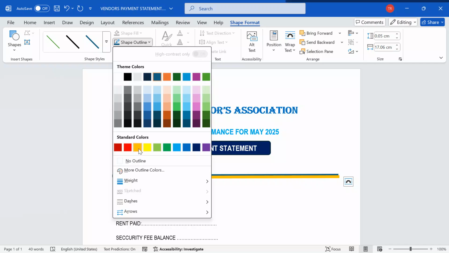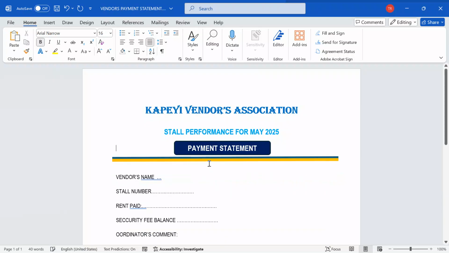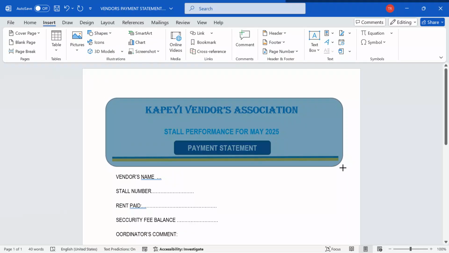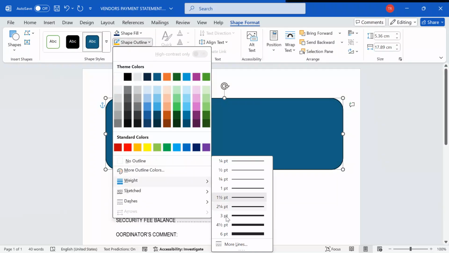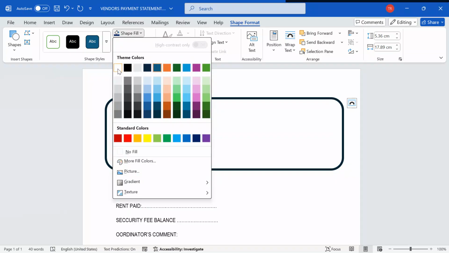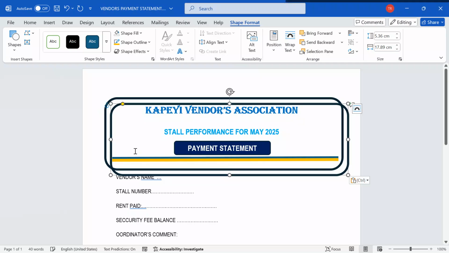I give this line a different color from the other so that I submit work that looks nice. Now after doing all this, I can apply some more alignments to make the work look nice and get some good marks from the examiner. I'll say no fill. After putting a no fill there, I'll Control C, Control V.